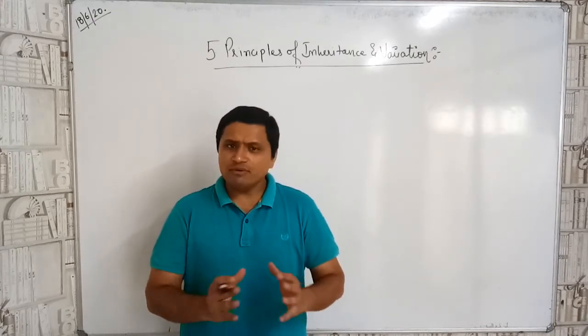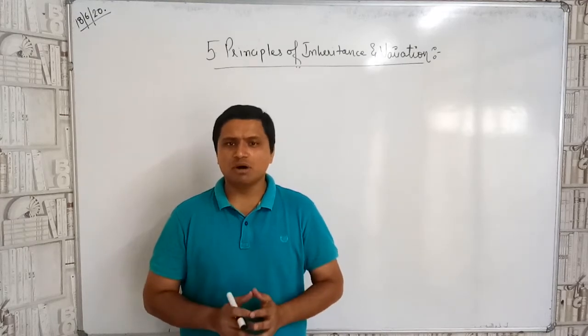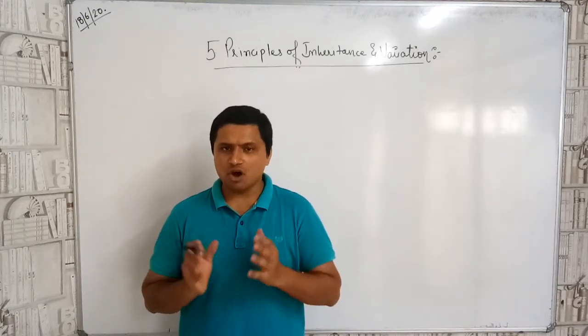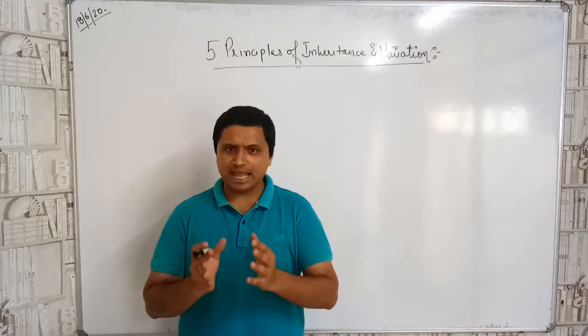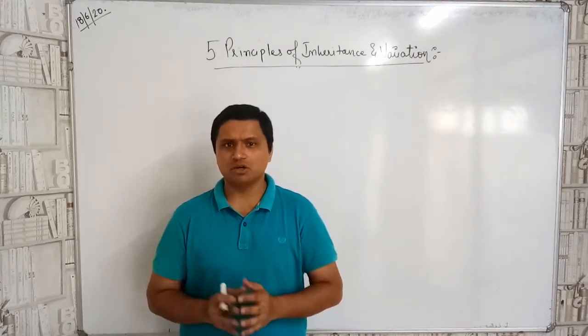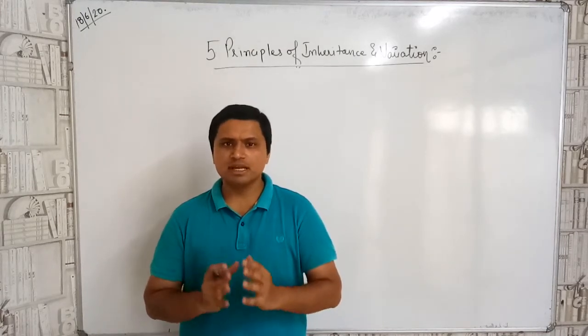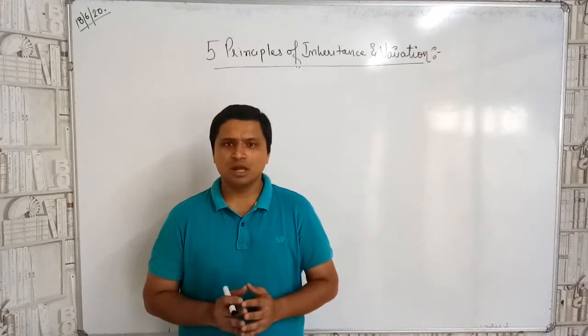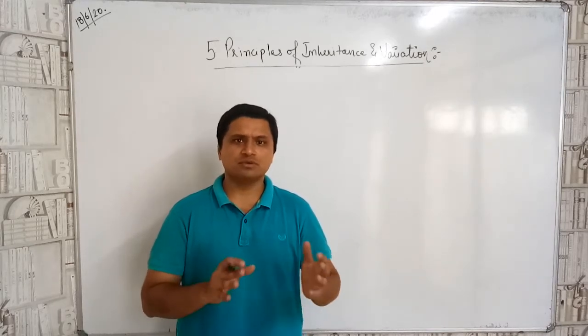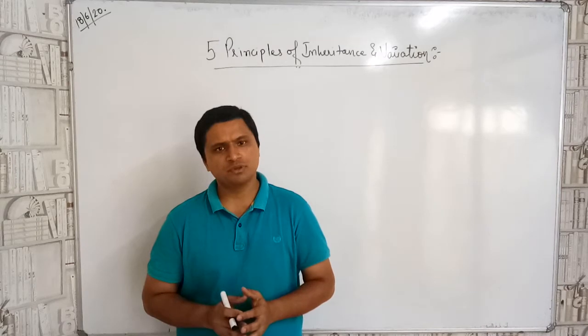Now, have you ever wondered why an elephant gives birth to a baby elephant? Why does a dog give birth to a puppy? Why does a cat give birth to a kitten? Why does a human being give birth to babies? And why do dogs not give rise to another animal's children?